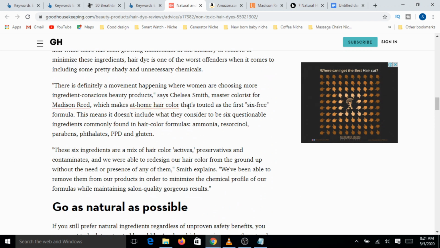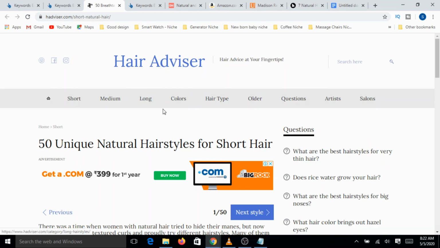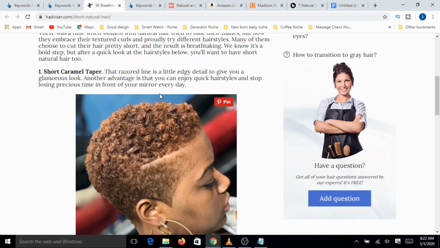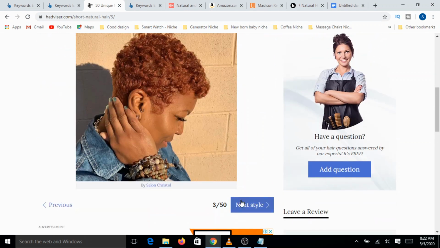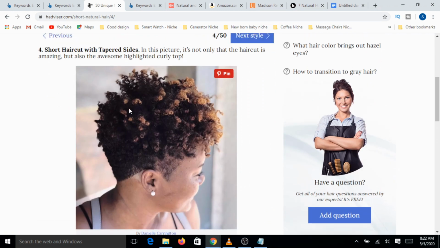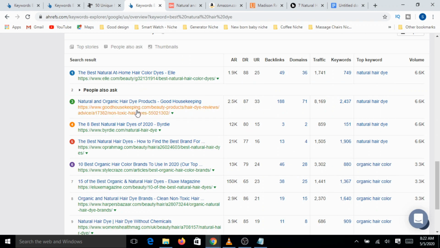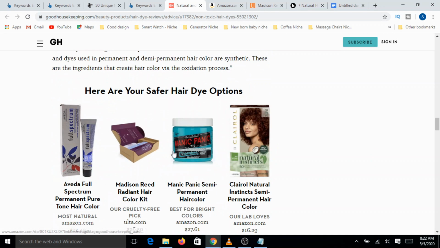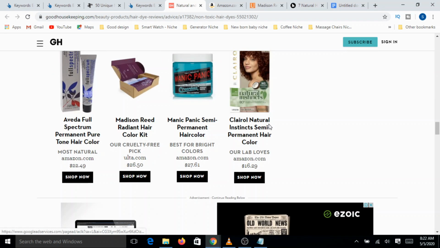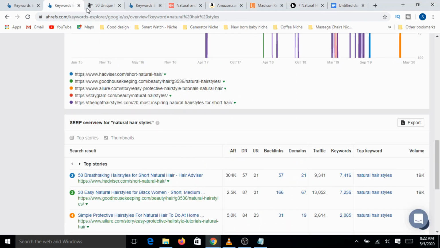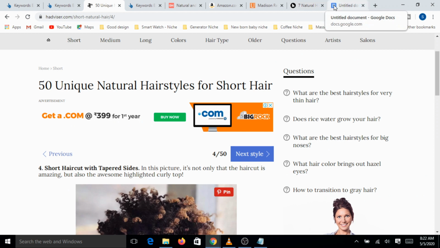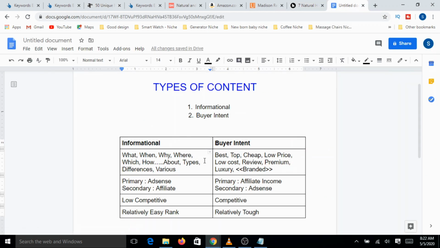You can see here this is the clear difference. When we looked at the informational article, it was mainly providing the necessary content. Every style was described, what the style is about and what is special about it, related to that particular topic. But when you come over here to the next topic, you can immediately see that they are providing information, but the intent is to influence you to buy the product. This is buyer intent. Hope that makes things clear to you.